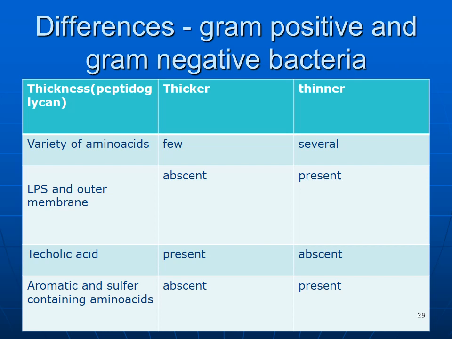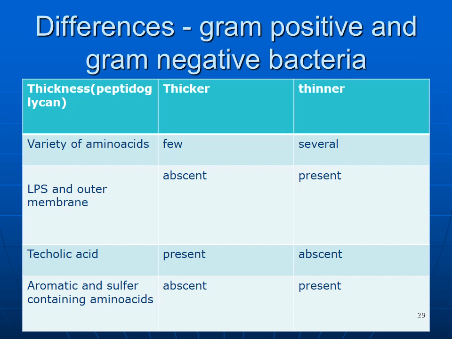The differences between gram-positive and gram-negative bacteria. The first property is related to thickness, in reference to peptidoglycan. The peptidoglycan is thicker in gram-positive bacteria, whereas it is thinner in gram-negative bacteria. The next property is the variety of amino acids. There are very few varieties of amino acids in gram-positive organisms, whereas you will see several varieties of amino acids in gram-negative bacteria.